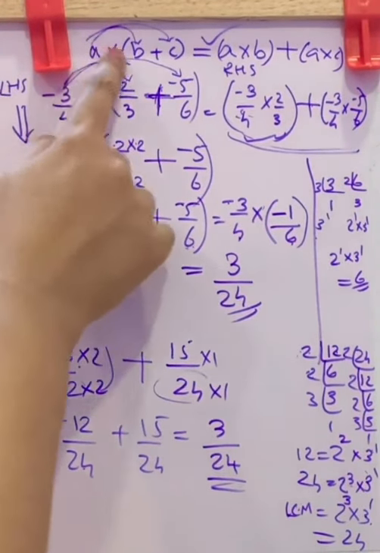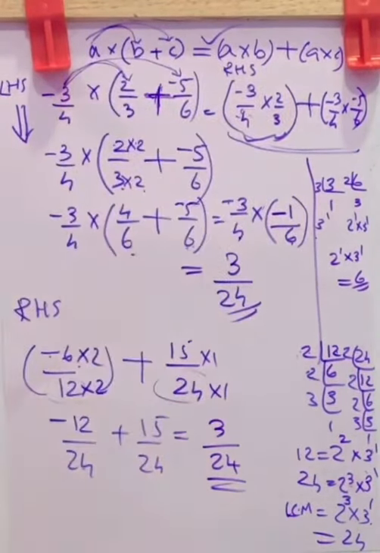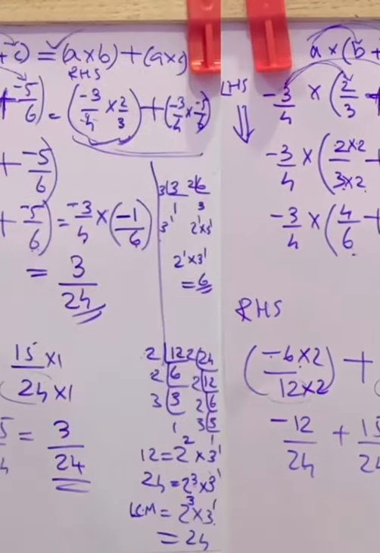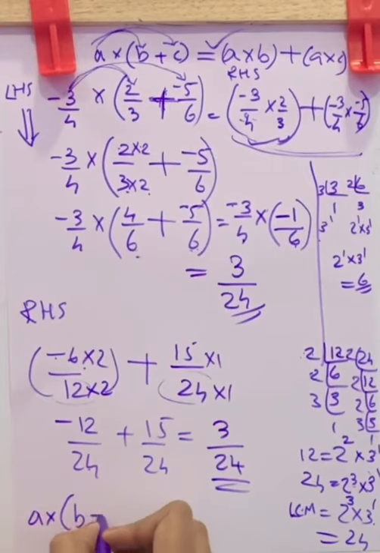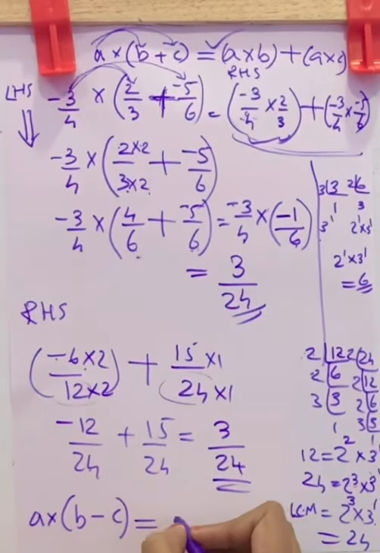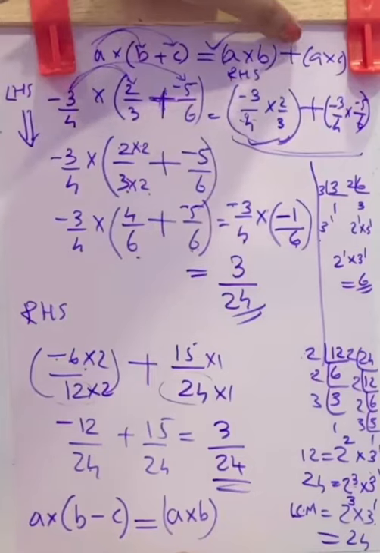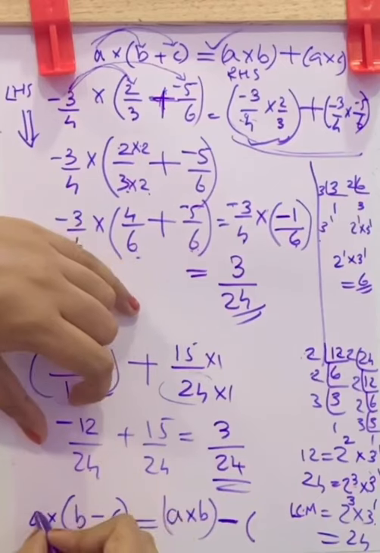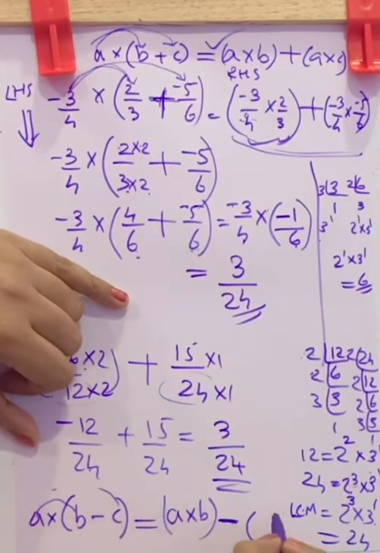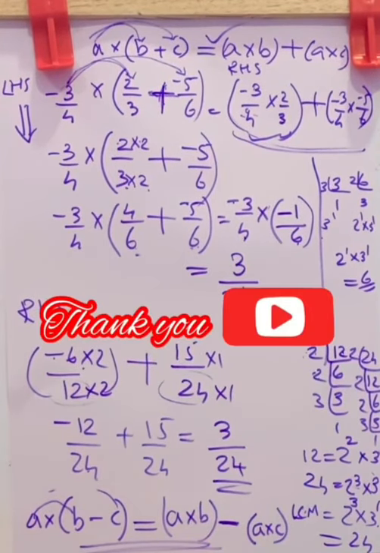That is A into (B plus C) is equal to A into B plus A into C. We have verified it. Also like that, we can write it in subtraction also, that is A into (B minus C) will be equal to A into B, like this. Here it was addition, so we are writing plus here. Here it is subtraction, so write minus: A into B minus A into C. This is distributivity of multiplication over subtraction. Now we can move to exercise questions.